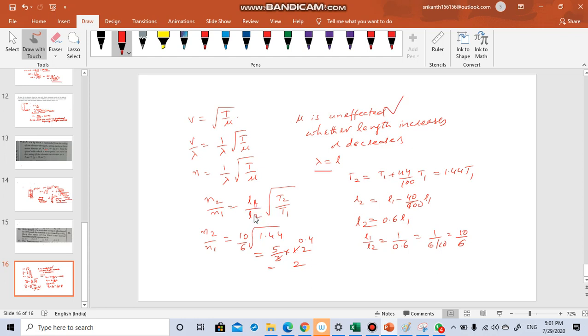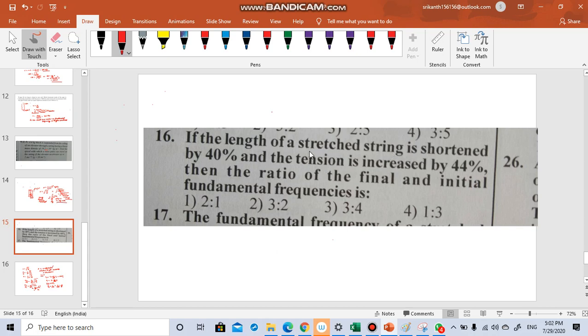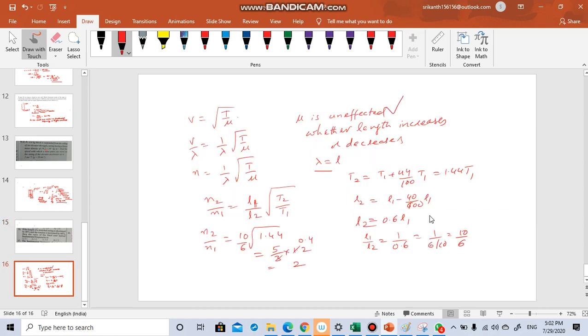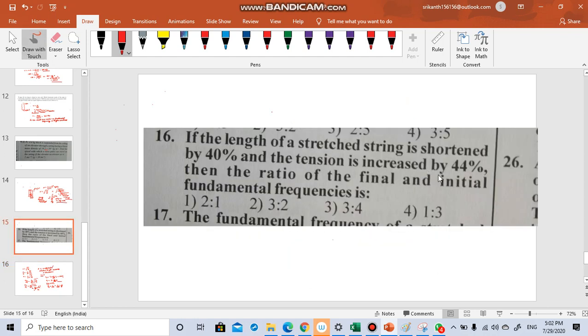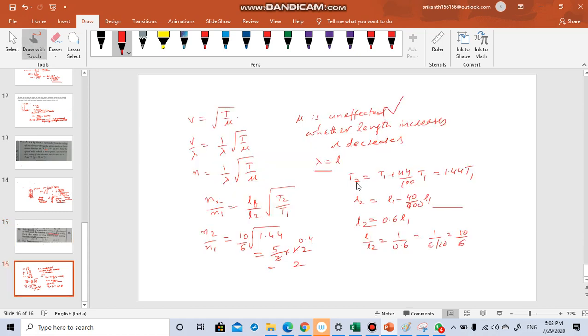So we have to find L1 by L2 and T2 by T1. In the question they have given the condition: the length of the stretched string is shortened by 40%. So L2 is equal to L1 minus 40 by 100 into L1. So L2 is equal to 0.6 L1. Similarly, tension got increased by 44%. T2 is the final one, T1 is the initial one. T2 is equal to T1 plus 44 by 100 into T1, which is 1.44 T1. So T2 by T1 will be 1.44.